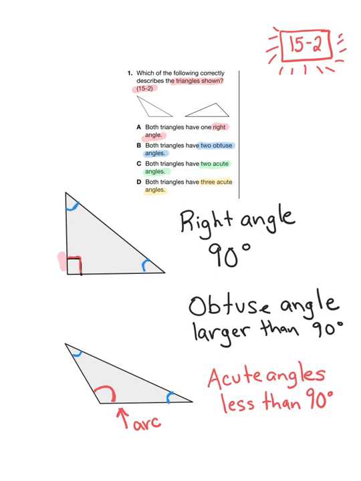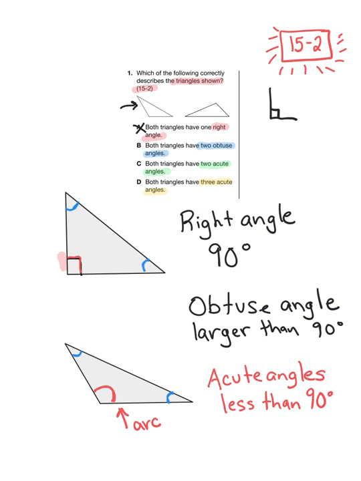Okay, so next we're going to look at our answer choices. Let's find one that we can eliminate right away. Looking at answer choice A, I think I can eliminate that one. This triangle does not have a right angle. I don't see that perfectly square 90-degree L shape anywhere. So I'm going to cross that one out.